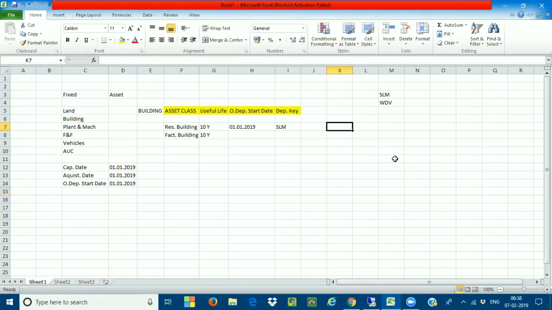I'm taking the years, which are very important: 2019, 2020, 2021, 2022, 2023, 2024, 2025, 2026, 2027, and 2028.